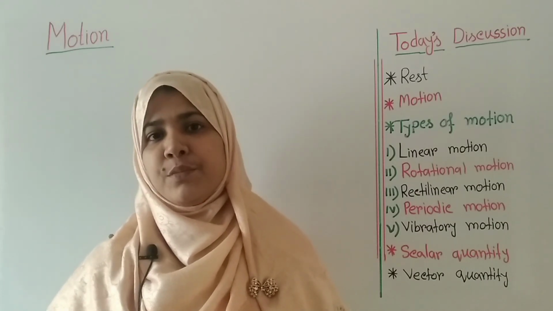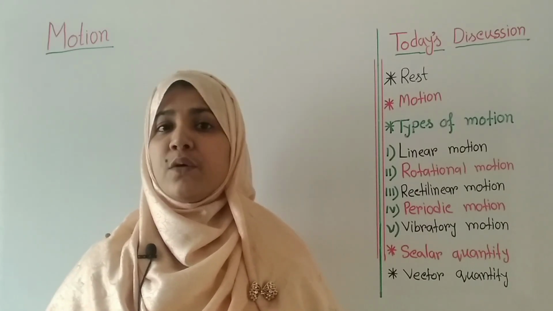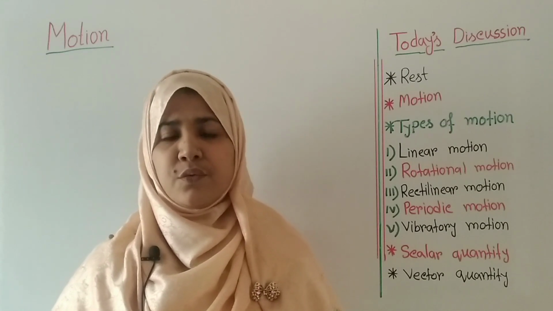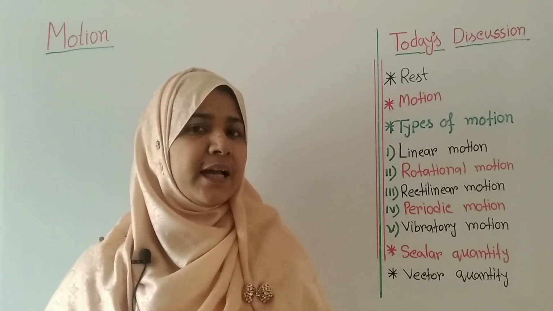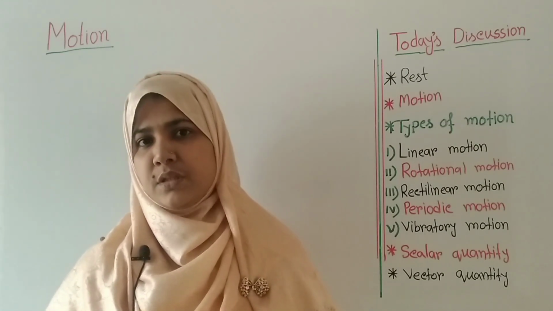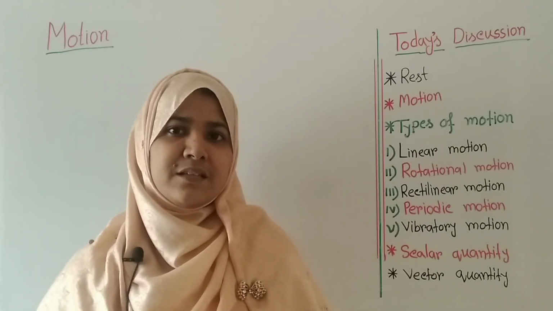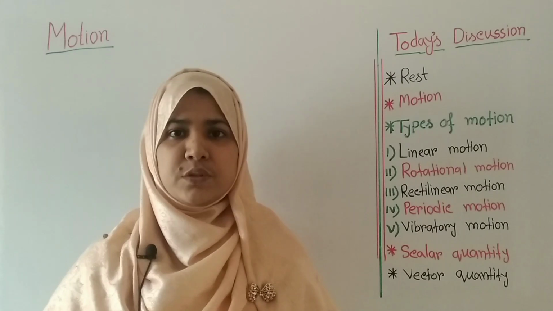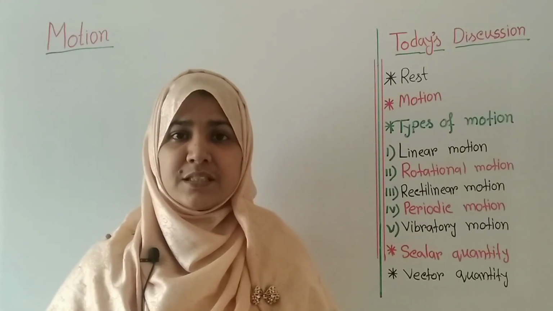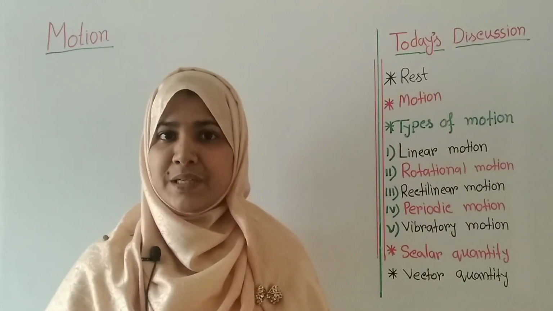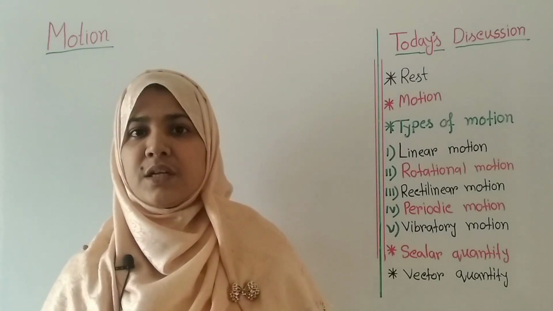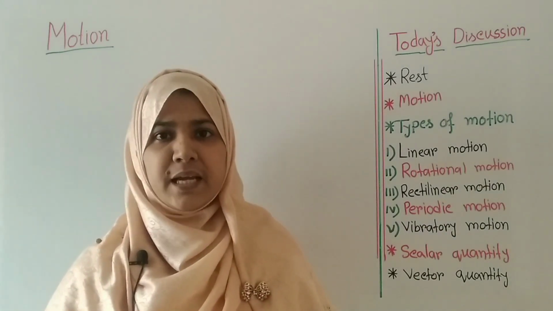So to describe motion, we have to know about rest. Actually, whatever we see around us, it's either in a rest or a motion position. If you see a building, then you can say that this building is at rest. Why is it at rest? Because that building is not changing its position with respect to its surroundings with time.